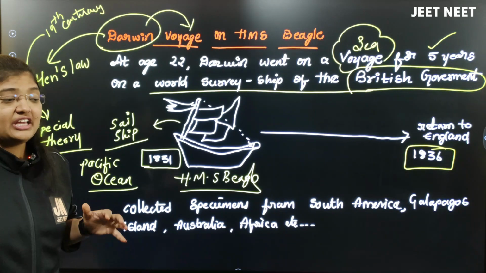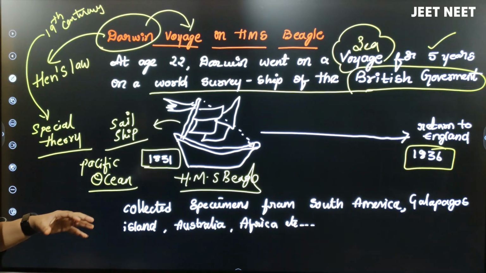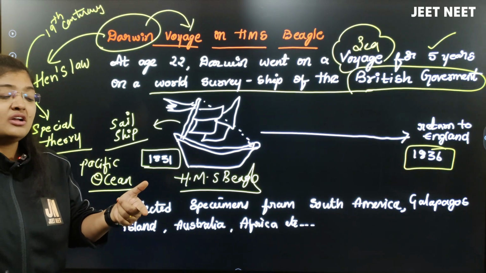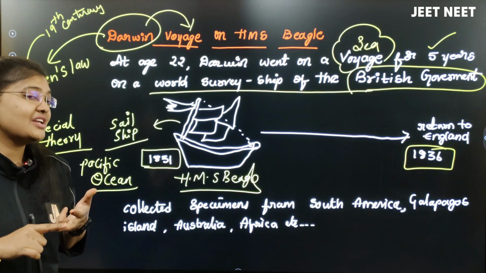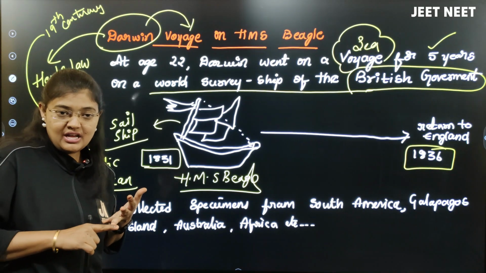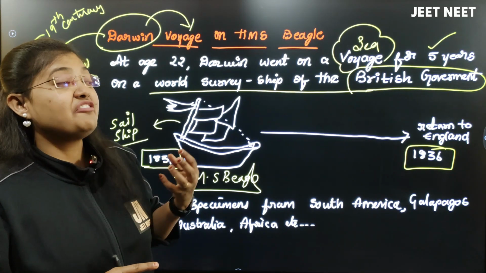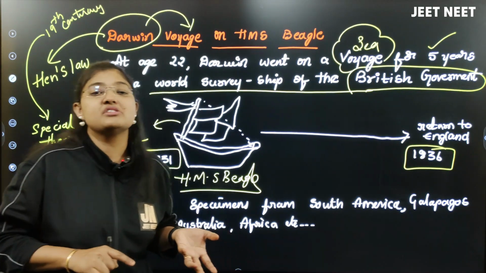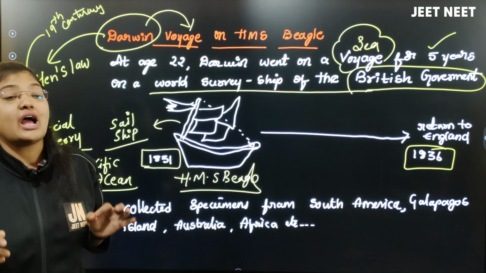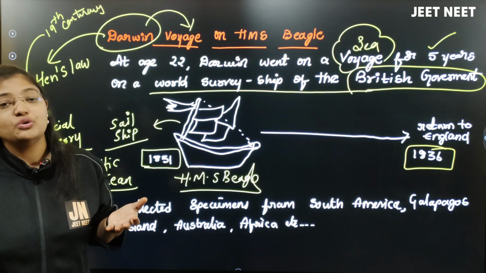And for that reason he wanted to see the different varieties of species: how they are, what their structure is, what their nutrition is, what their habitat is, how they behave, and why there is differentiation between the species. All these things he observed and started noting down, right?